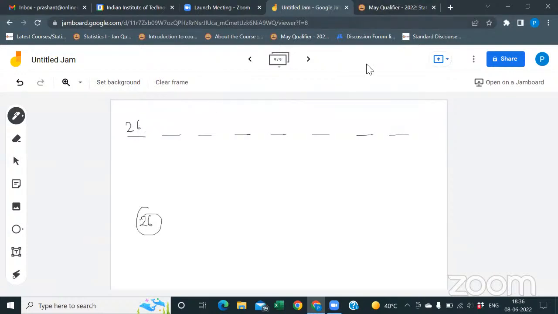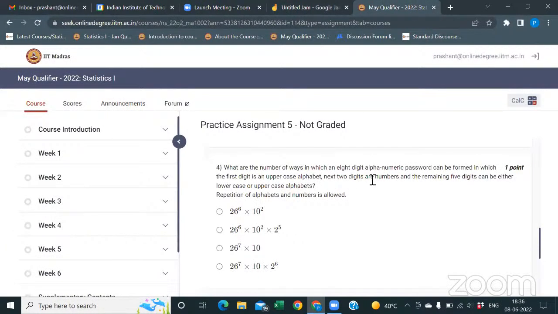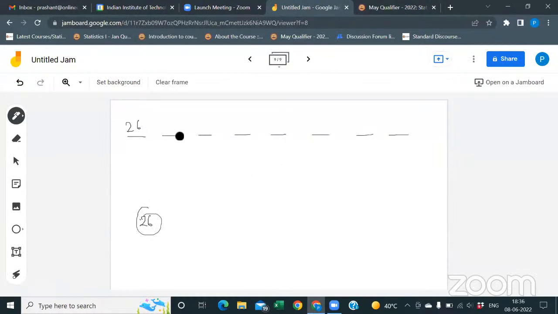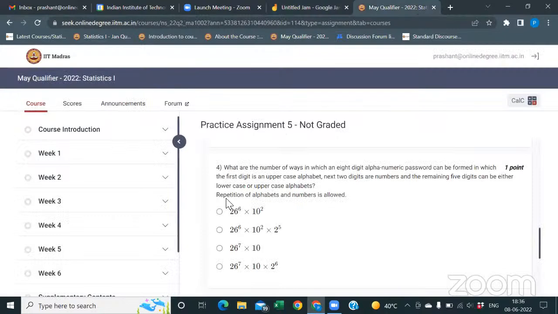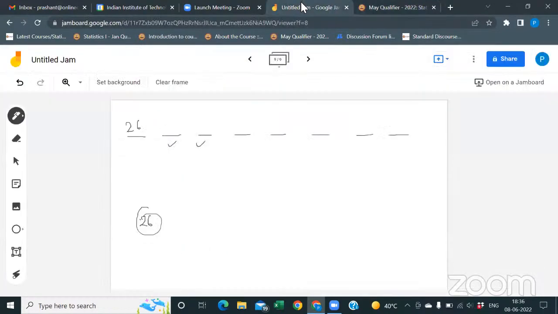Next 2 digits are numbers. Repetition of alphabets and numbers is allowed, which means I can use any of the 10 numbers. So for the second place, I have 10 ways, and for the third place, again 10 ways, because I can use any of the numbers between 0 and 9.